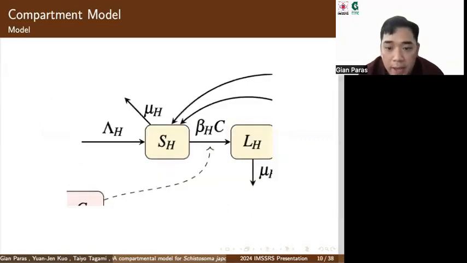If you take a closer look at one of the compartments, this is the S sub H compartment, which represents the susceptible humans. The arrows pointing into the compartments represent the rates coming in, and the arrows pointing away from the compartments represent the rates coming out. We have lambda H, which is the birth rate, mu H, which is the death rate, and beta H C, which represents the individuals who become latently infected after coming into contact with the cercariae.